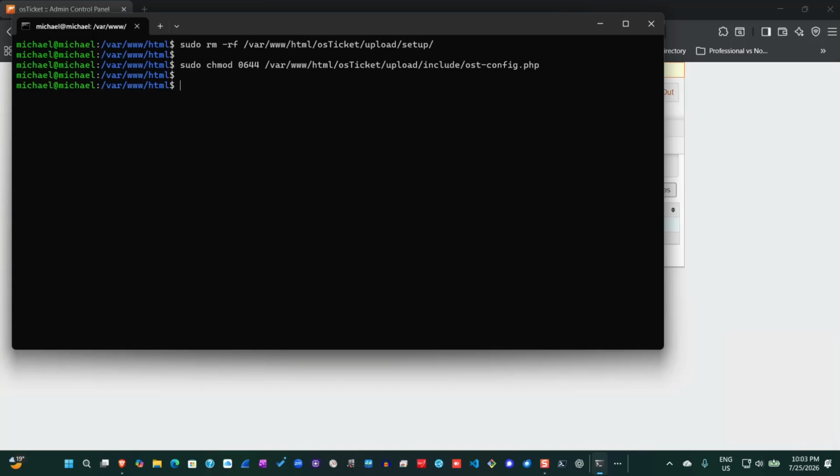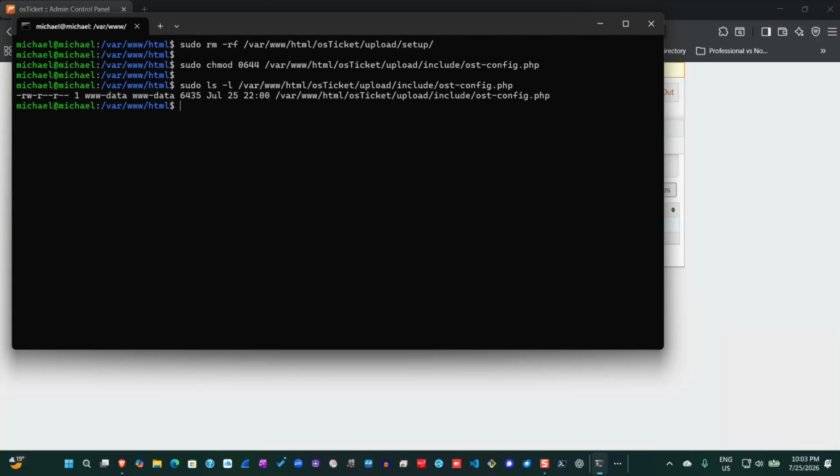So I have to verify if the permissions have been assigned to that file, with the following command. As you can see, it shows that the respective read and write permissions have already been set. So everything is looking good. This is where we are going to stop for now.